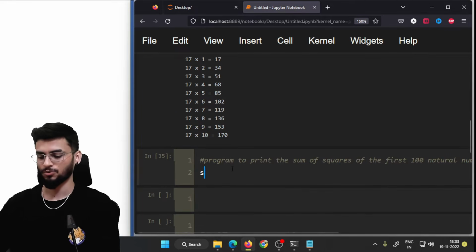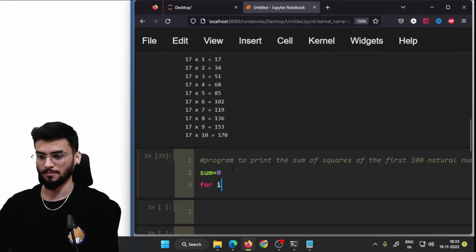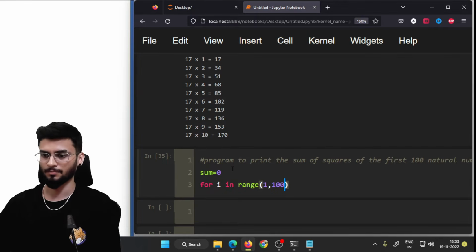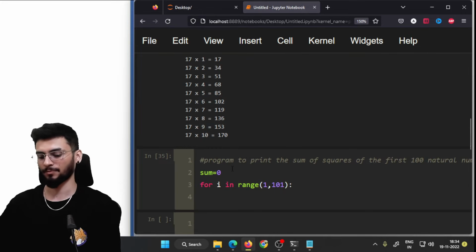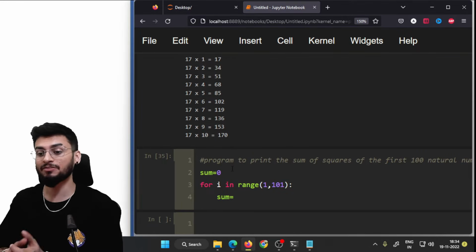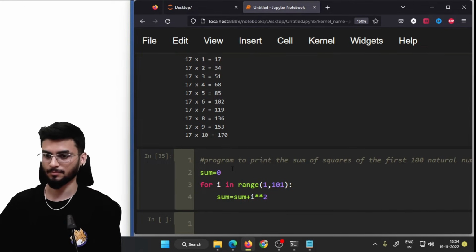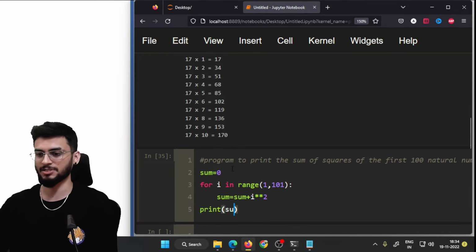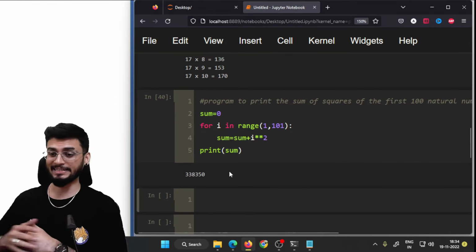Okay, so we have a variable sum as 0. We have created a range from 1 to 100. Now we'll be storing the sum of squares in a single variable called sum. And after the loop is complete, I'll be just printing the value of sum. So executing this program, we get the answer 338350.